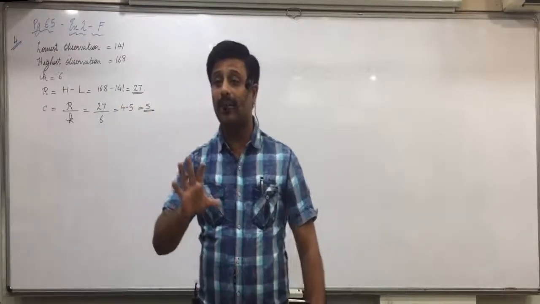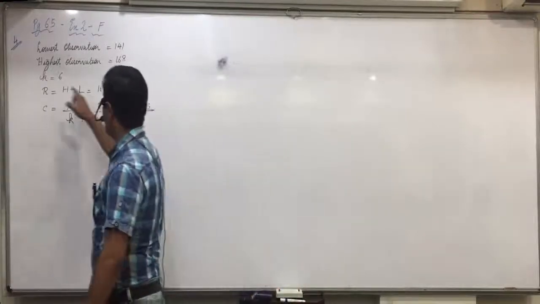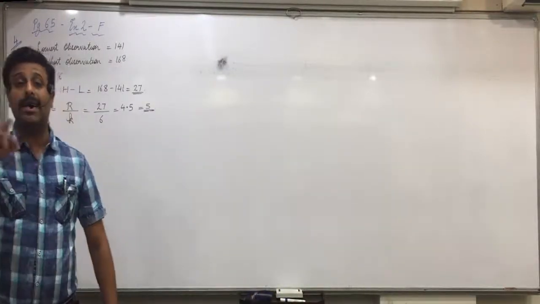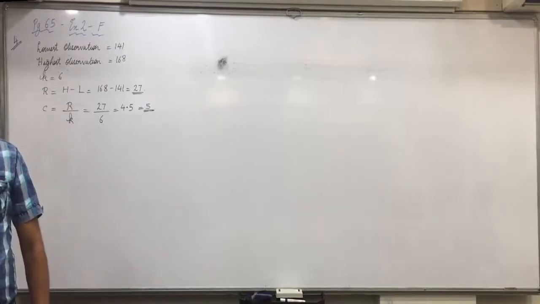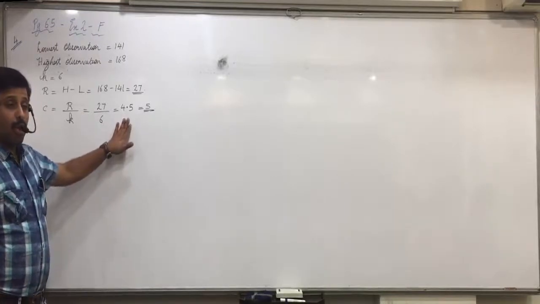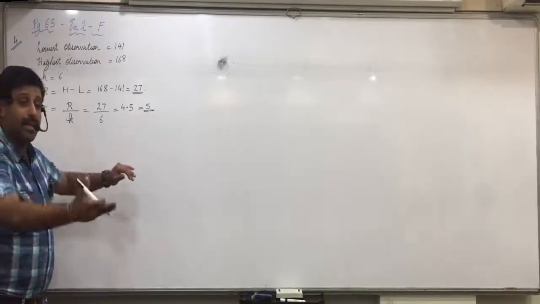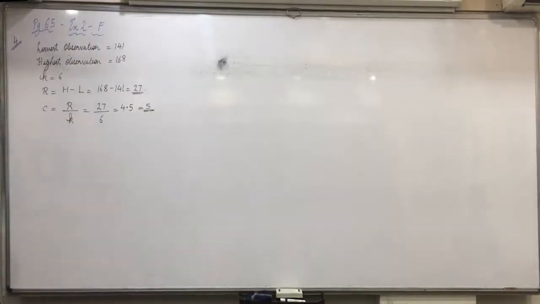It's not greater than. So we cannot take 4. But what is C into K? 5 into 6? Is that greater than or equal to R? So there is a rule. C into K must be greater than or equal to R. Therefore, whenever you get this answer, always round it off to the next number.